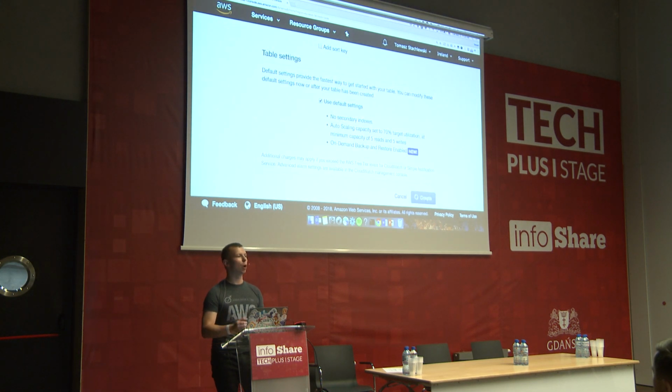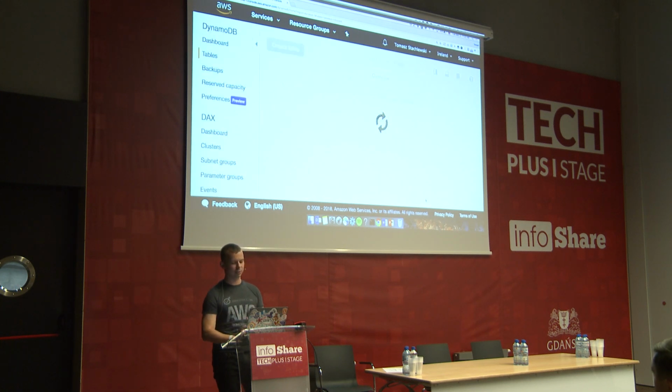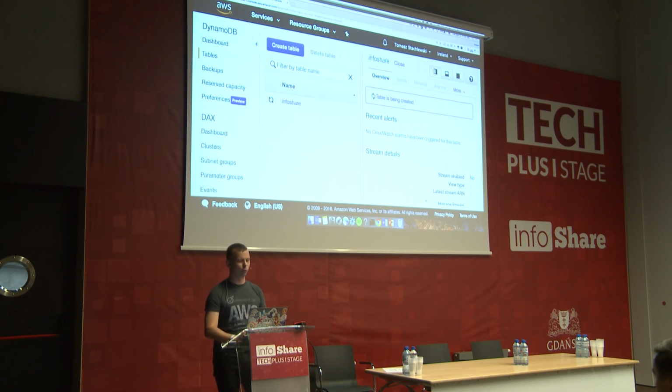And let's create our NoSQL database. This is serverless, so I don't need to define how many servers I need, and so on. And in short, in 5 seconds, it will be there.